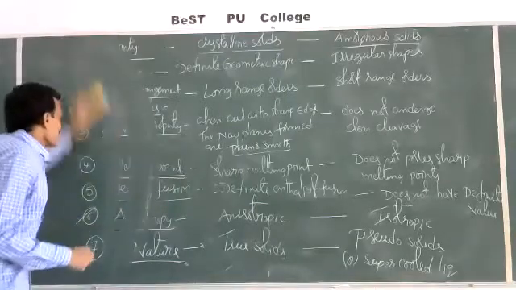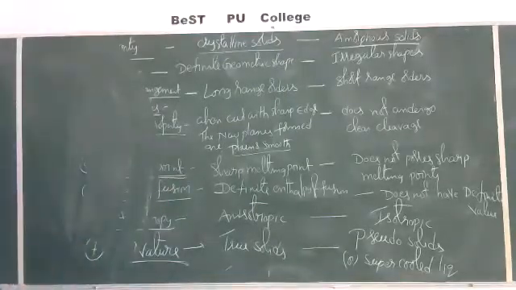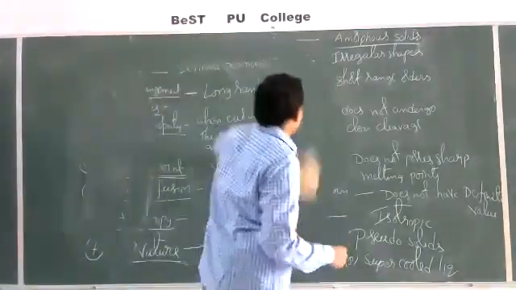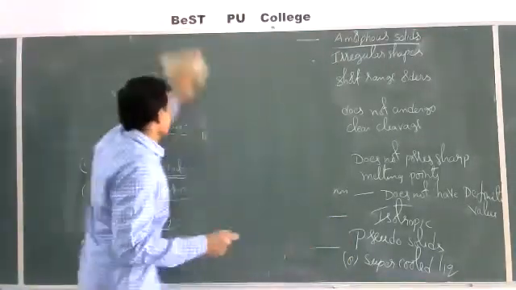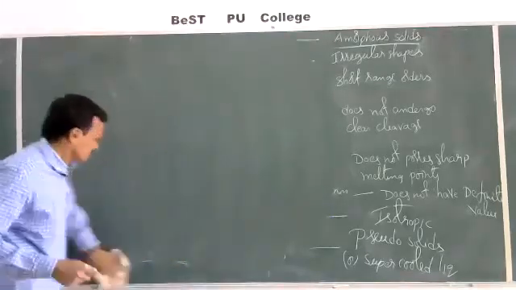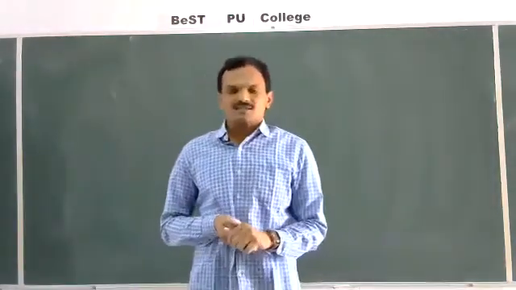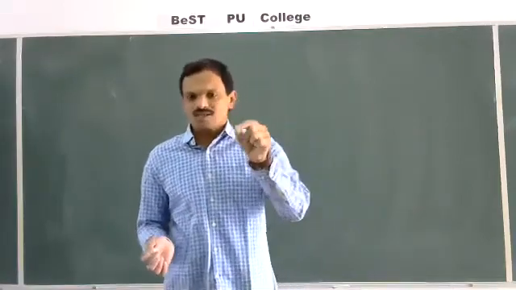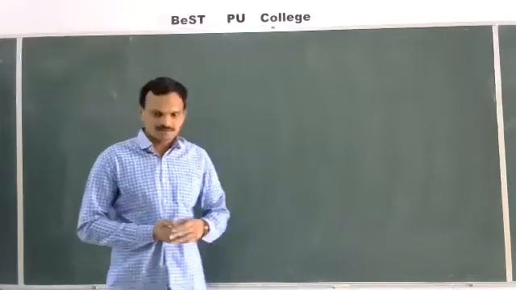Then again, crystalline solids are further classified, depending on the constituent particles and the forces present between the constituent particles.